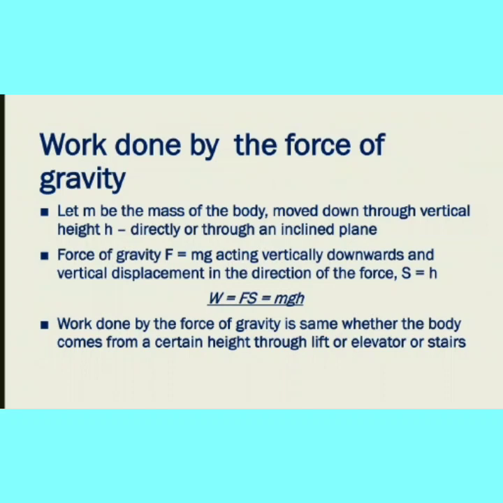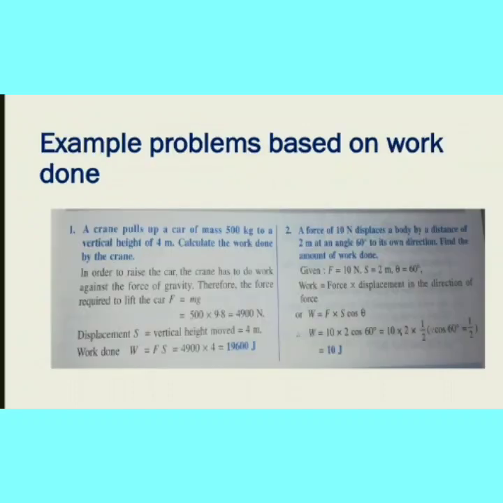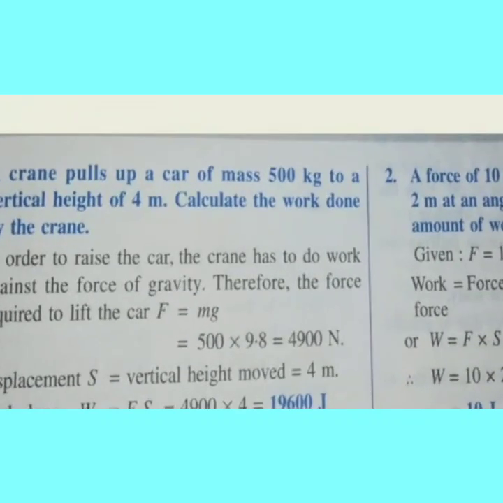Next, if you go up, what is the case? If you come down, then the work done is mgh. If you go up, then the work done will be minus mgh, because you are moving opposite to the force of gravity. So W is equal to minus mgh. Next, example problems based on work done.